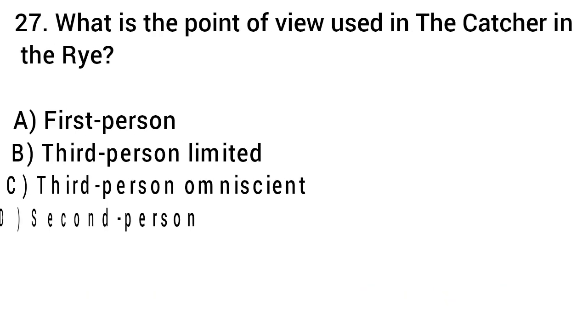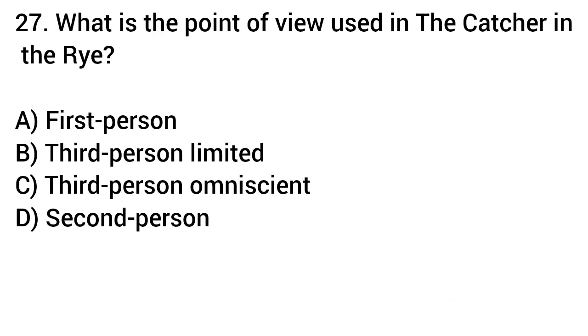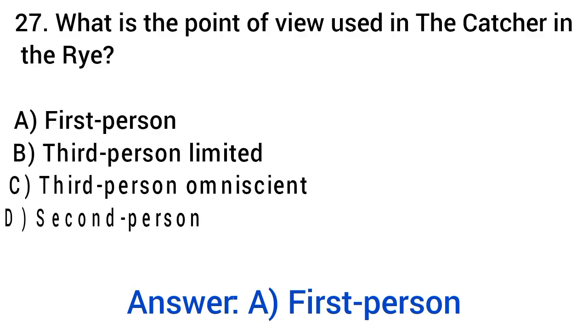27. What is the point of view used in The Catcher in the Rye? A. First person, B. Third person limited, C. Third person omniscient, D. Second person. Answer: A. First person.